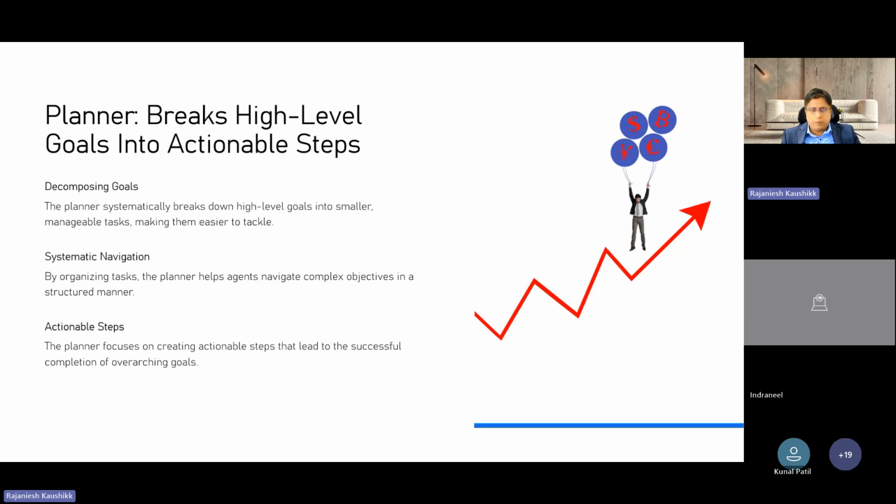First, I'm going to catch a taxi. Second, I'm going to go there. Third, I'm going to get dropped off there and then go by walk. So these are the three tasks I am decomposing. Similarly, an agent is required to decompose a goal, systematically navigate to that goal and create action steps to achieve it. These are the steps of a planner.